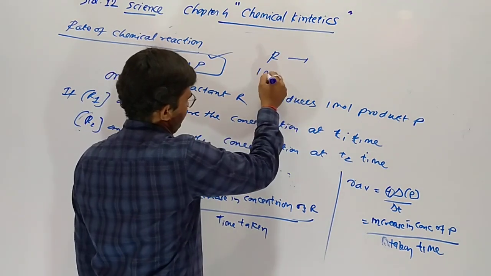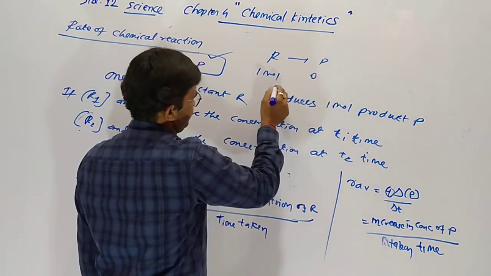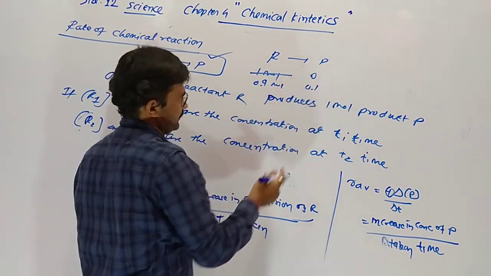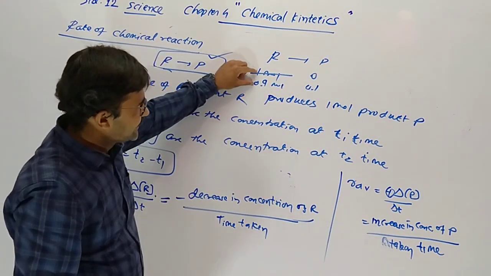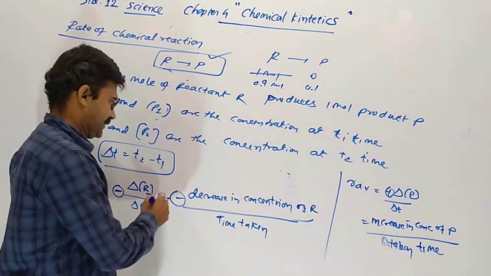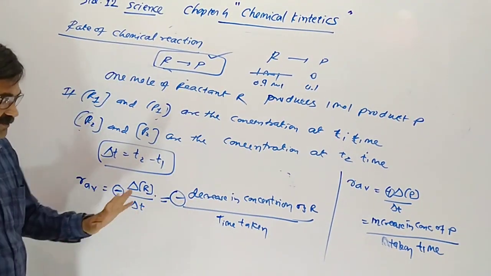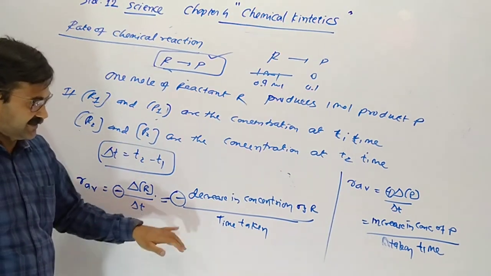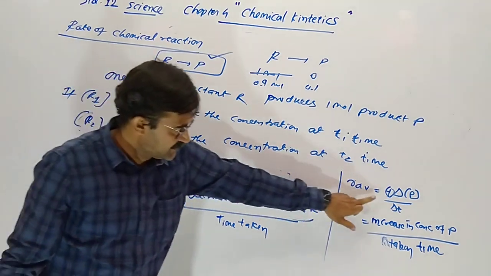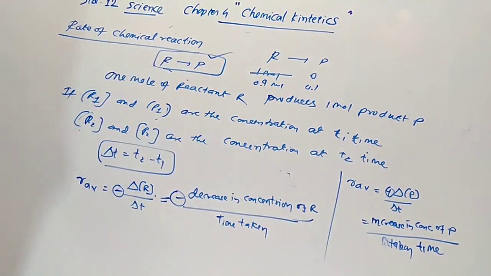Suppose R was 1 mole at the start. Now it became 0.9. So this one is 0.1, a decrease in concentration, so minus sign is taken. Minus does not indicate concentration. Concentration never should be minus. Minus means decrease in concentration of reactant, and positive means increase in concentration.